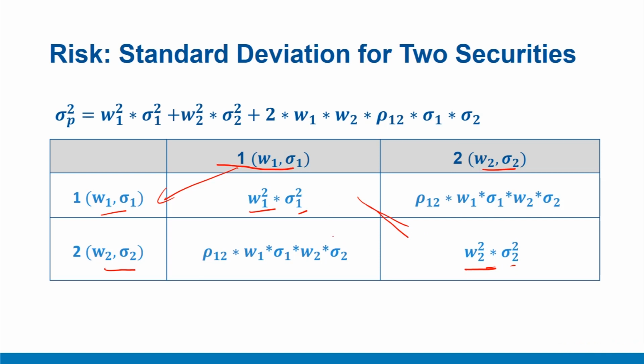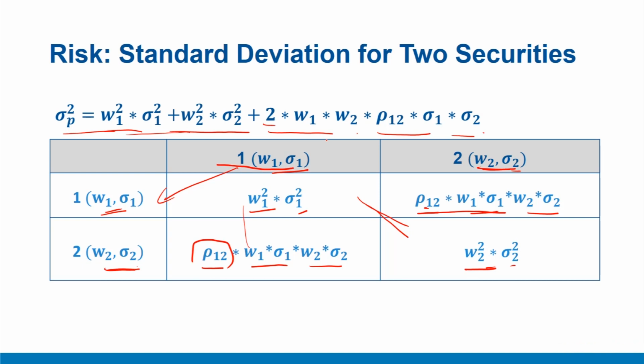If you look at off diagonal boxes, or boxes that are opposite to the diagonal, you will combine W2 sigma 2 with W1 sigma 1 and you get W1 sigma 1, W2 sigma 2. But in addition to that, you also get a correlation term which is rho 1 2. Similarly, in this off diagonal box, you combine W2 sigma 2 with W1 sigma 1 to get W1 sigma 1, W2 sigma 2 with again the correlation term. And if you add up all these four terms, you get that generic expression that we saw earlier: W1 square sigma 1 square plus W2 square sigma 2 square plus 2 times W1 W2 rho 1 2 into sigma 1 sigma 2, which was our generic expression that we used earlier to compute the risk of a two security portfolio.